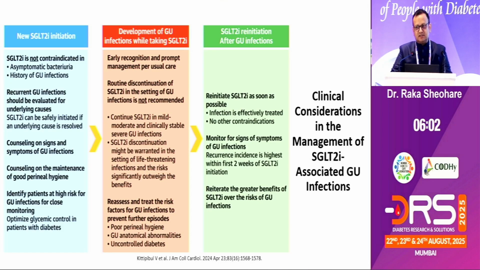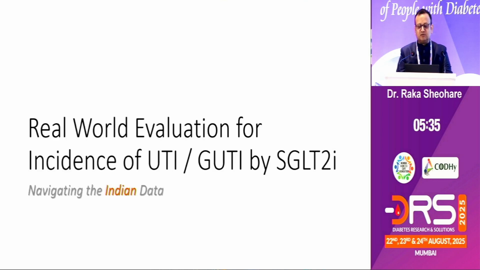The patient now knows, having managed that kind of complication earlier, so the patient is more alert. The incidence of recurrence is highest within the first 2 weeks, so the first 2 weeks are very, very important when you start an SGLT2 inhibitor. You need to reiterate the greater benefits of SGLT2 inhibitors and keep on nagging the patient with that knowledge, because knowledge is the best way to give proper counseling.